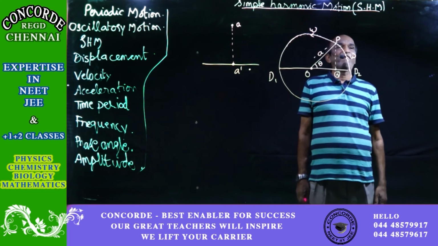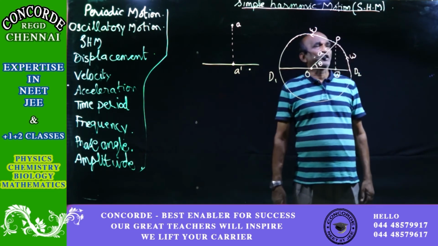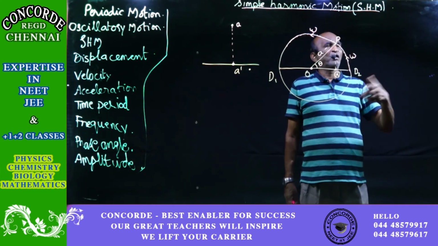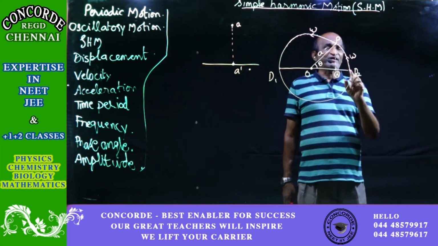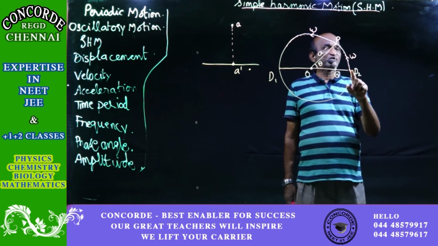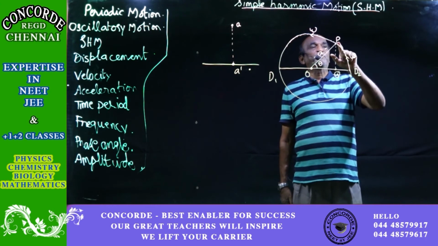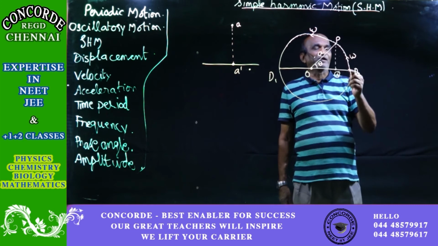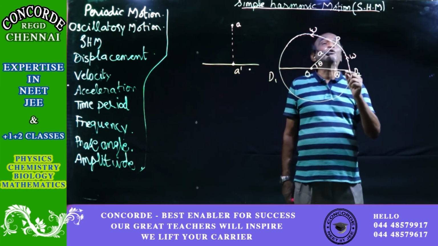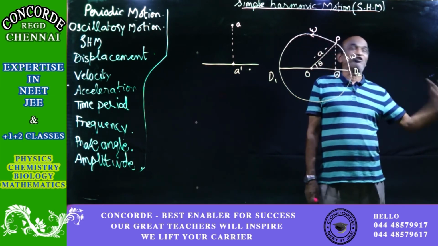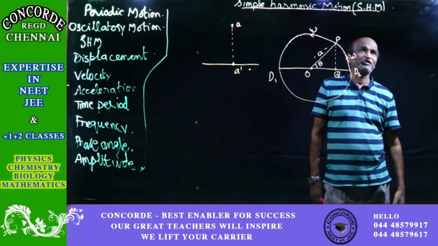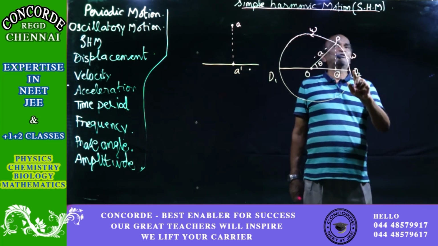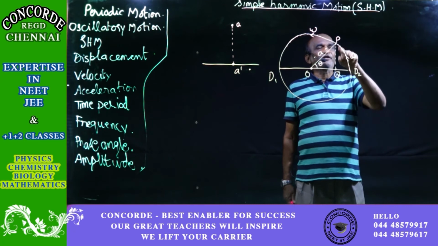Yes. See now how the body moves along the circle. Let us say that the motion starts from D2. From D2 it has come to P. So many people will say for the projection on the diameter, the distance is D2Q. Now, for simple harmonic motion, the rule is altogether different. From D2 to P, project.